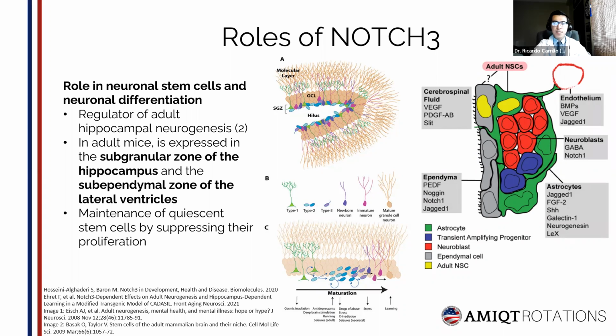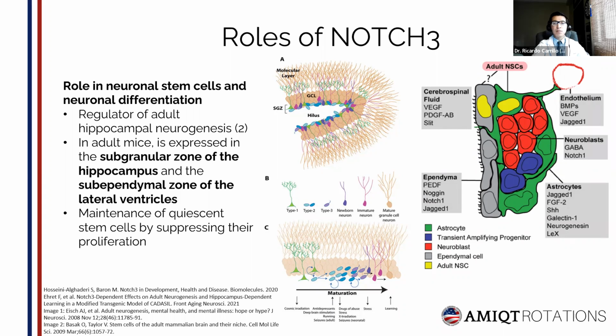In the first series of images, we have the subgranular hippocampal zone, whose main function is to carry out hippocampal neurogenesis. On A, you can see that this zone extends from the border of the hippocampal dentate gyrus and the hilus. And on B and C, you can see cells from this region at different stages of neurogenesis.